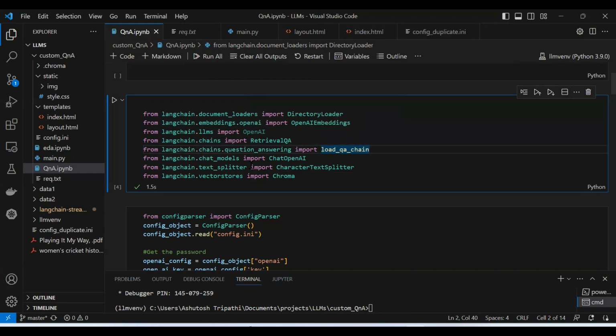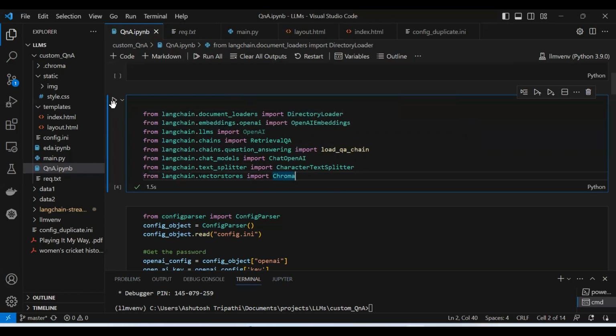And then there is a chat model, ChatOpenAI. And then the character text splitter. Whatever documents are available inside the directory, you will load all the documents using the directory loader, and then you need to split those documents character by character. Later you will create the embeddings and then the indexing. For that you use the character text splitter, and chromadb, as I already told, is a vector store. Here you will be storing those indexes and embeddings. So this is all about the embedding part.